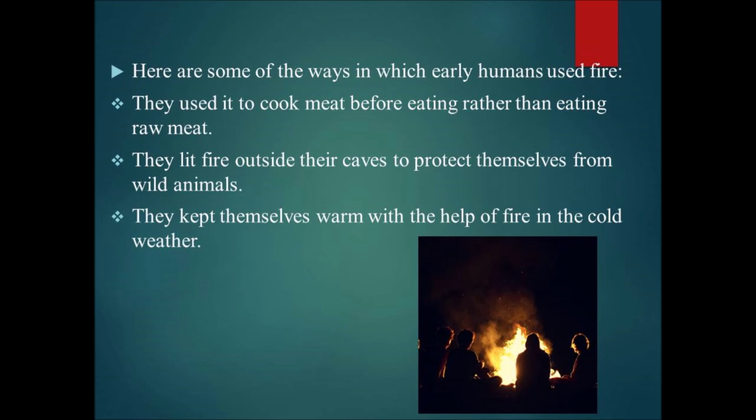So here some of the ways are given in which early humans used fire. They used it to cook meat before eating rather than eating raw meat. They lit fire outside their caves to protect themselves from wild animals. They kept themselves warm with the help of fire in the cold weather. It also changed the way they prepared food. These people began to cook their food consistently. Food that is cooked is more secure from disease and much softer to eat.